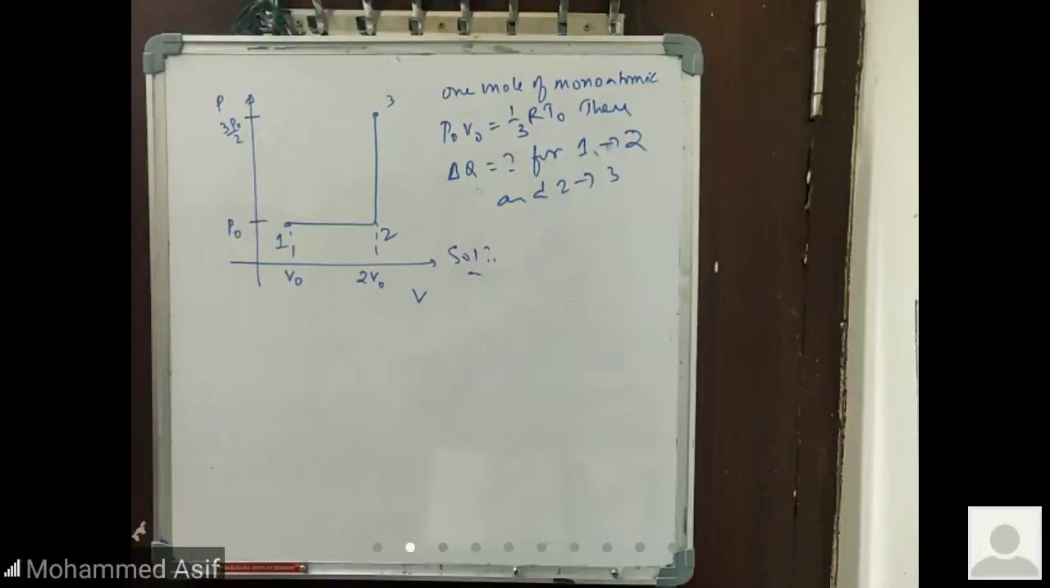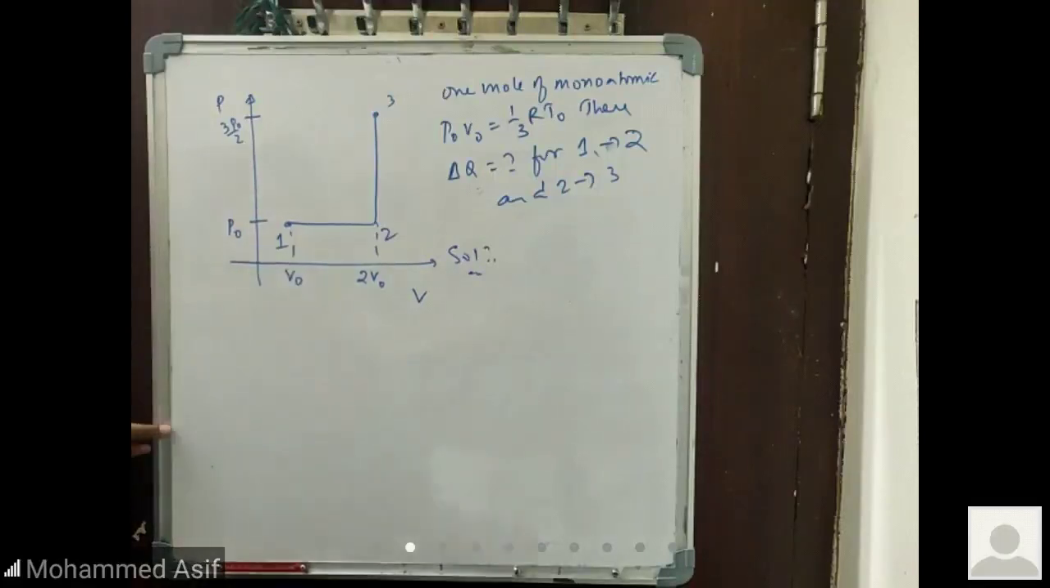Nikla? Tell me what is the work done first? From 1 to 2, what is the work done? R T naught by 2. R T naught by 2.